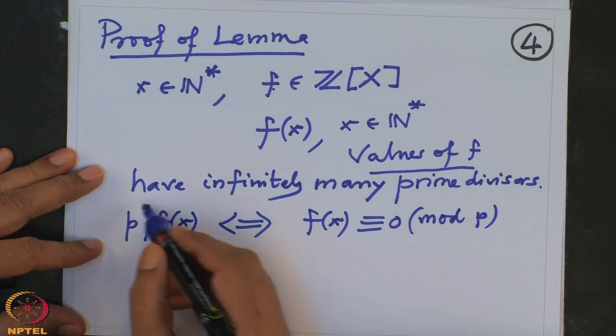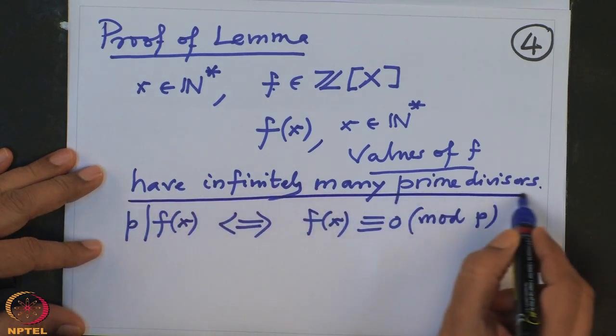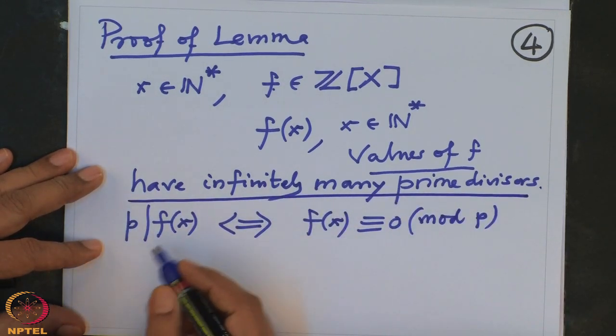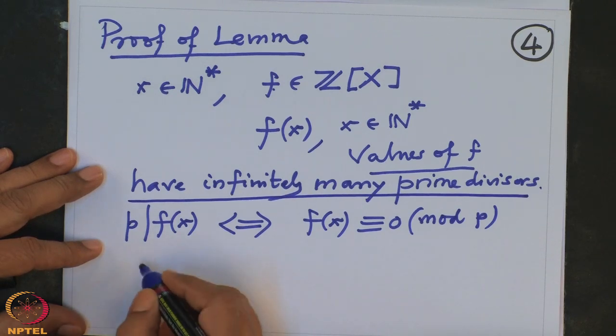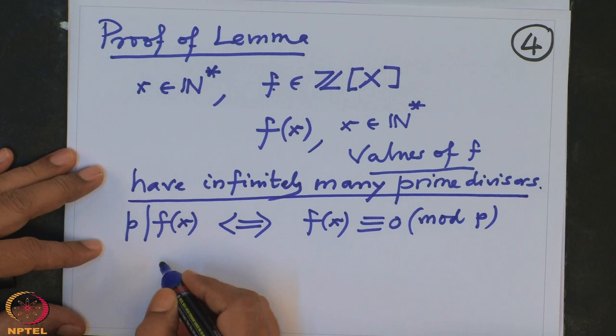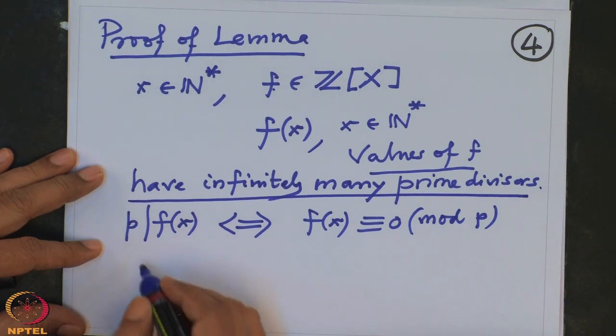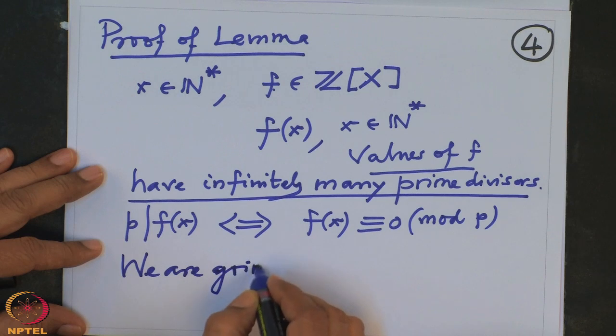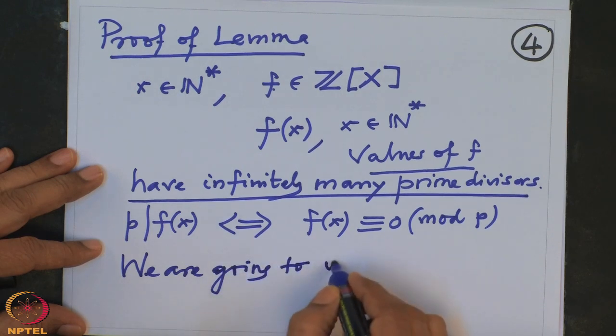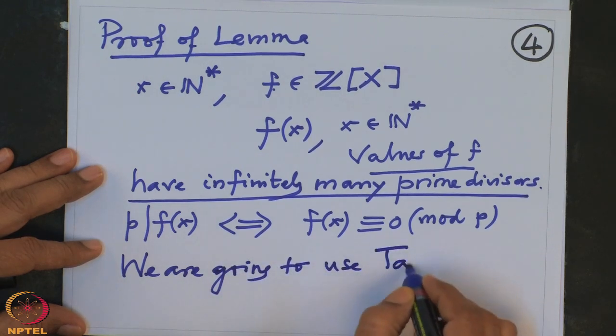And how do you check this statement? They have infinitely many prime divisors. So, that is because I am going to use Taylor's formula.